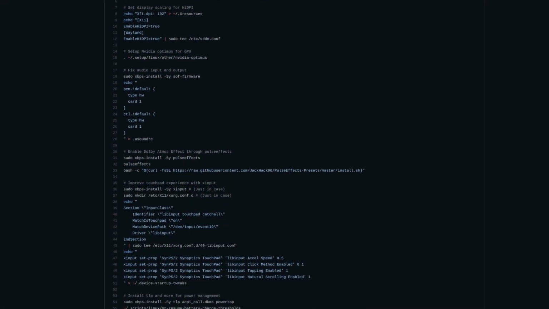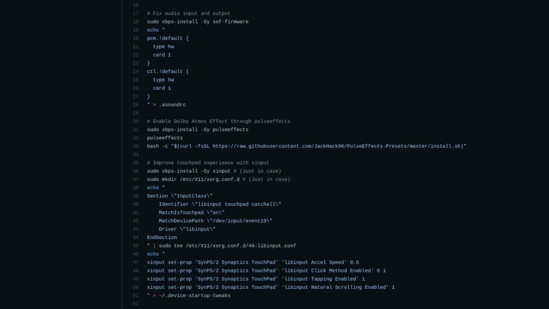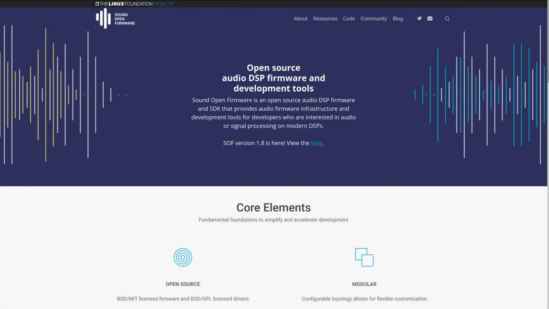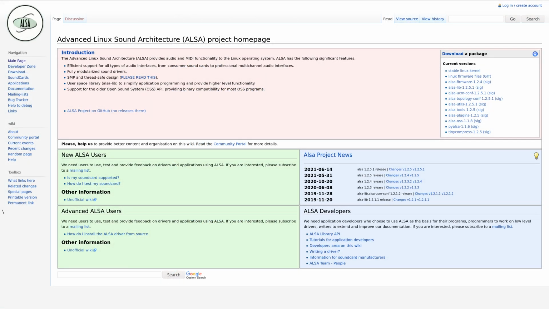The two unexpected places where I spent time fixing things were the audio and the touchpad. The sound didn't work after installing the SOF firmware package, unlike how I believed it would go, but instead I had to create a sound RC file for ALSA to finally get it to work.